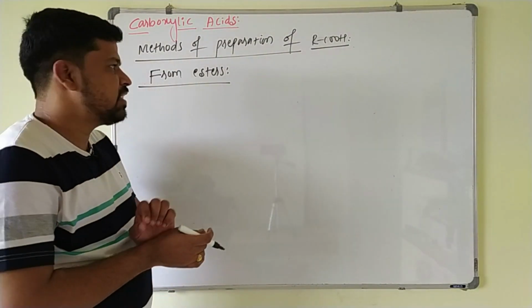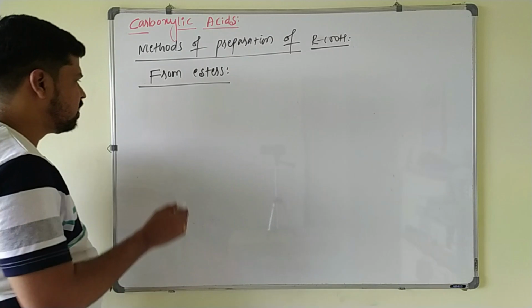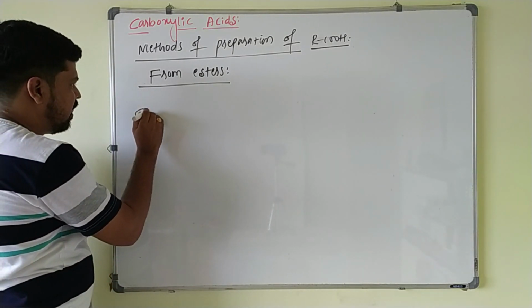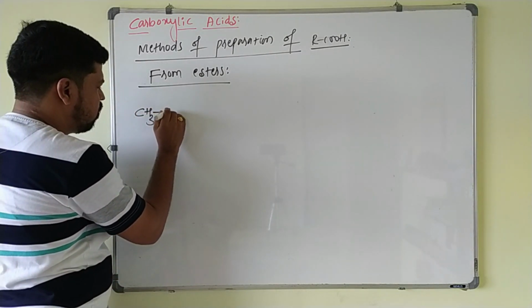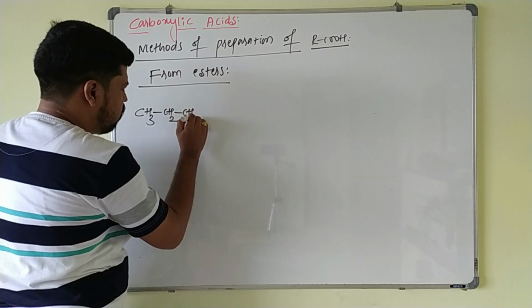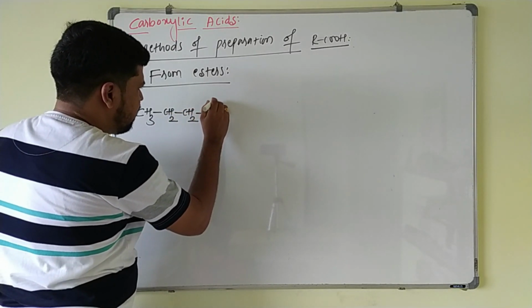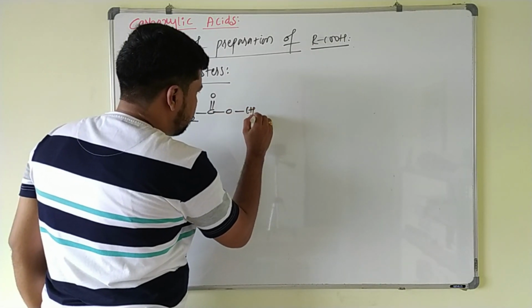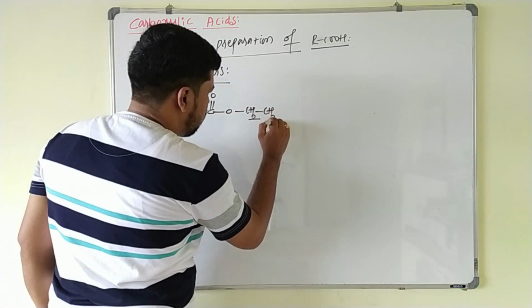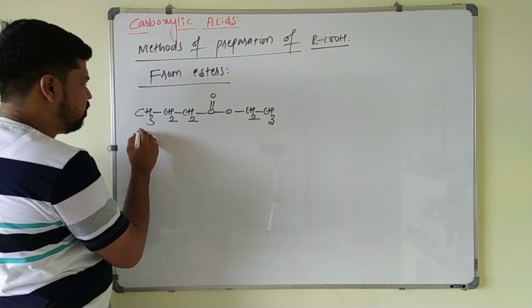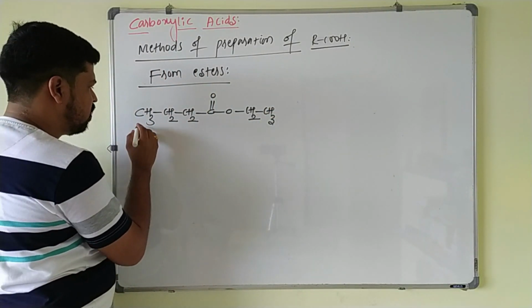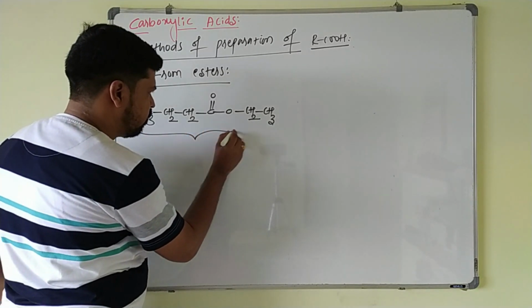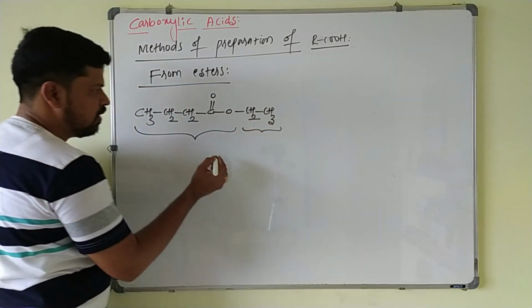So next example for hydrolysis of ester, this is CH3CH2CH2COOCH2CH3. This is a butanoate group here, this is your butanoate, and this is ethyl group, this is ethyl butanoate.